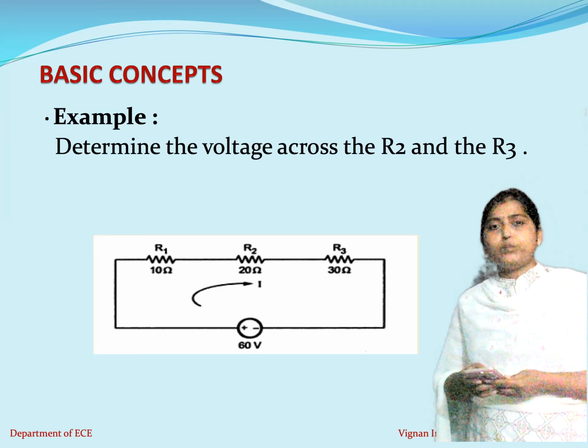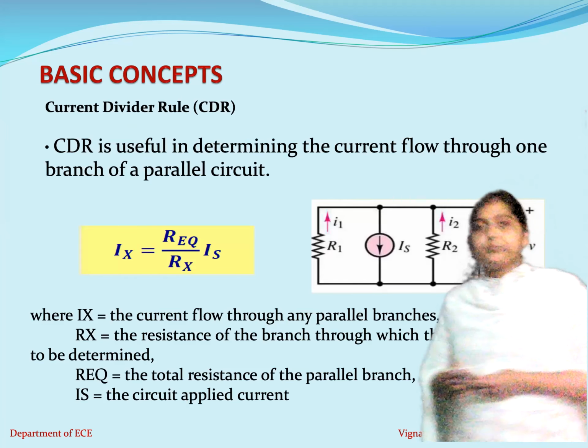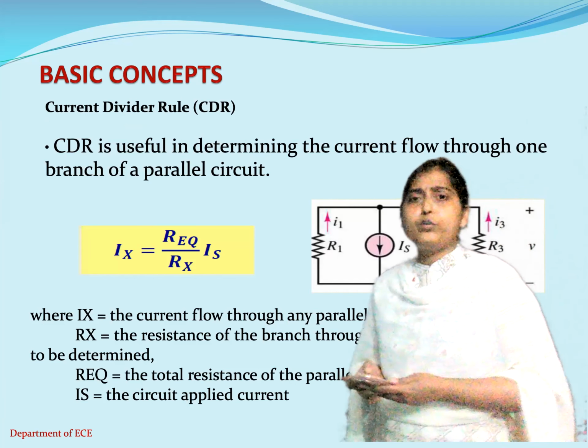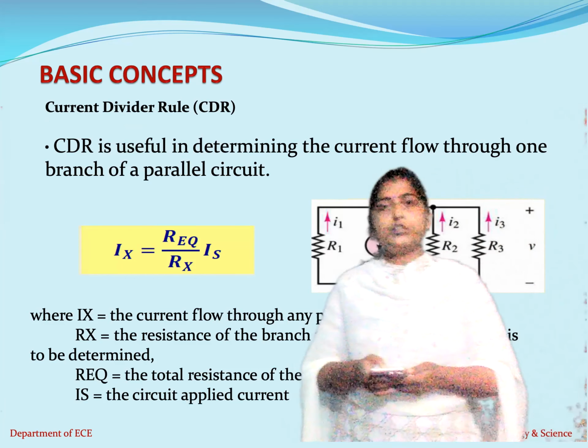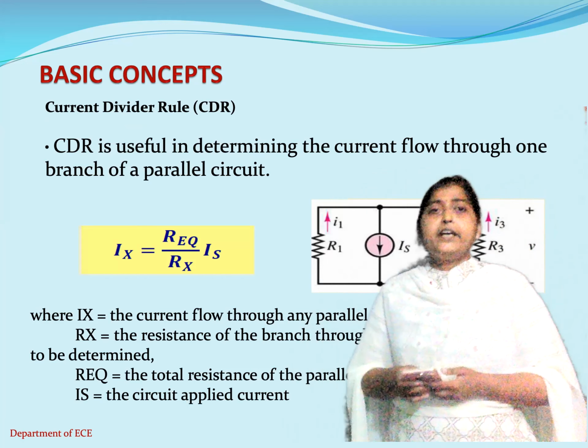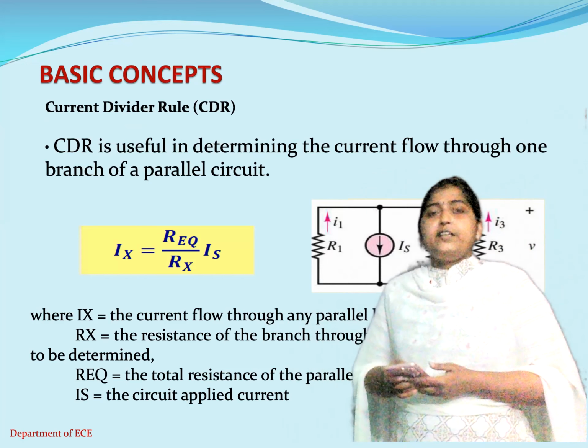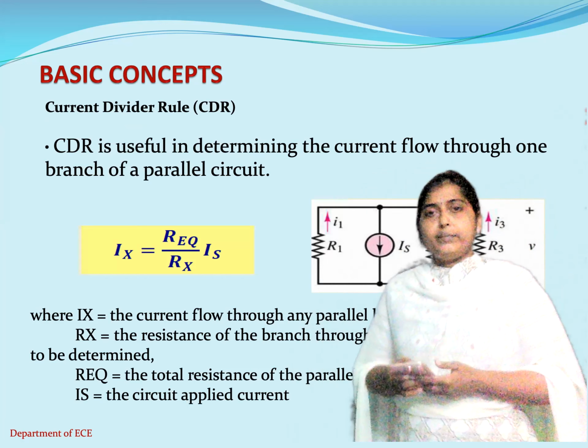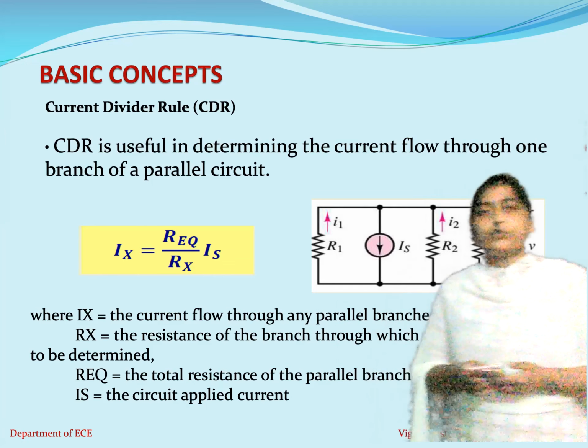So the same formula you have to consider here: total voltage across the same resistance divided by the sum of the resistances. Okay. So this is a very simple example. Now coming to one more important rule with respect to parallel combination of the circuit, which is known as the current division rule. The current division rule is useful in determining the current flow through one branch of the parallel circuit.